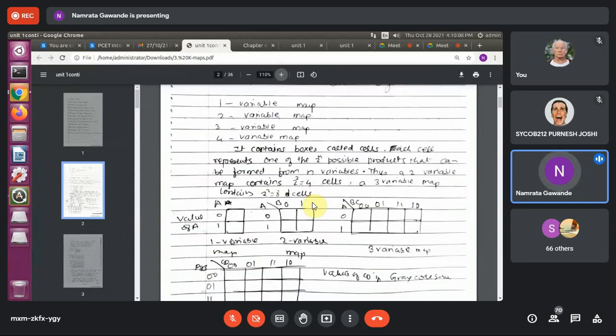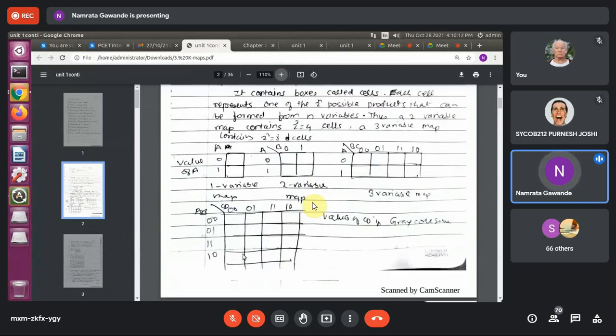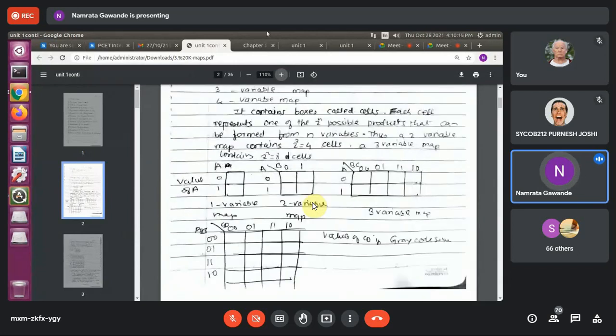So this is the one variable map structure. This is the two variable map structure. This is the three variable map structure. And this is the four variable map structure.